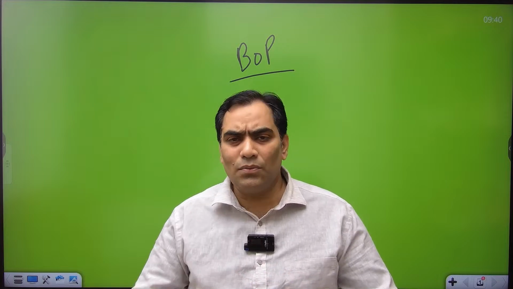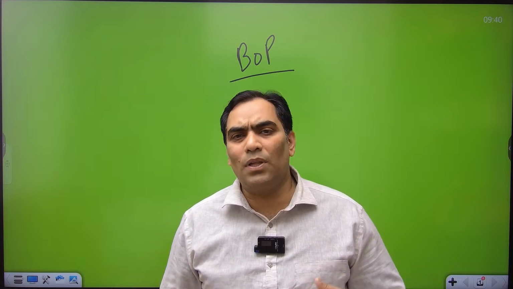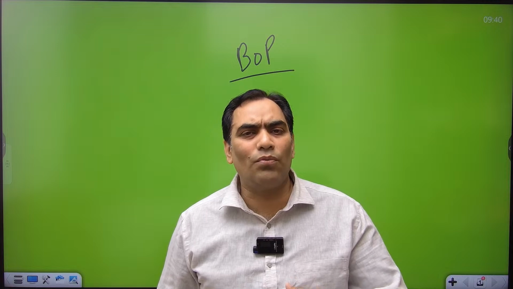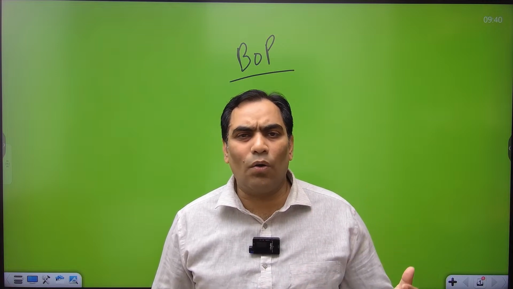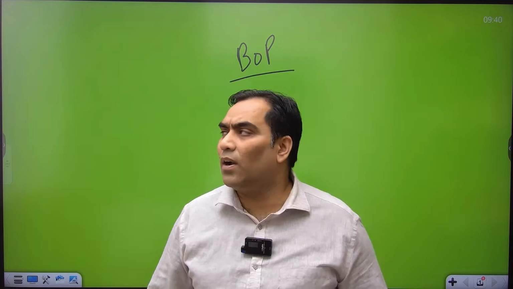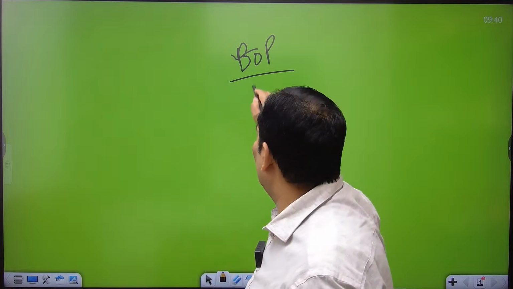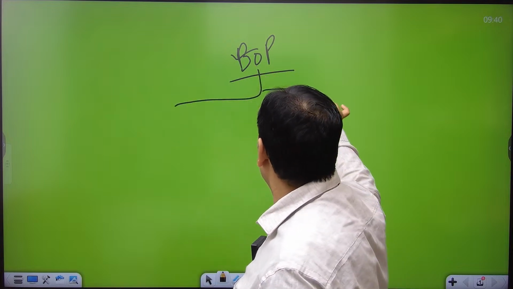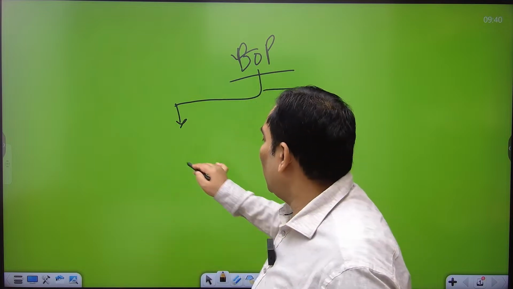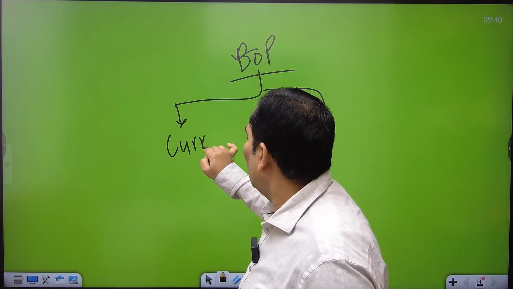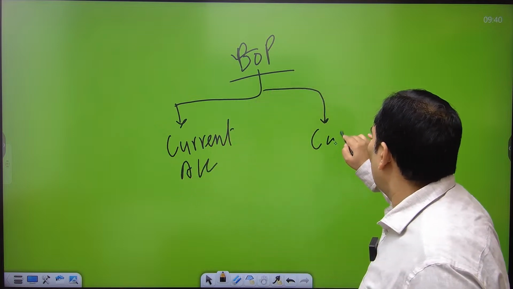That means we have economic interaction with the rest of the world, and there is a need to have a systematic record of this economic interaction, and that systematic record of economic interaction with the rest of the world is known as BOP. And since it is a systematic record, this BOP has accounts, and those accounts can be categorized under two categories. One is known as the current account, the other is known as the capital account.